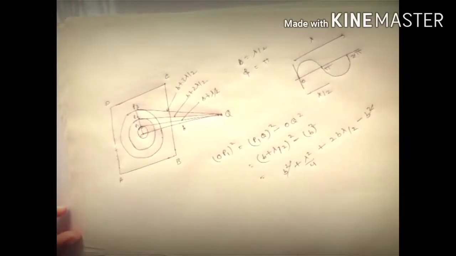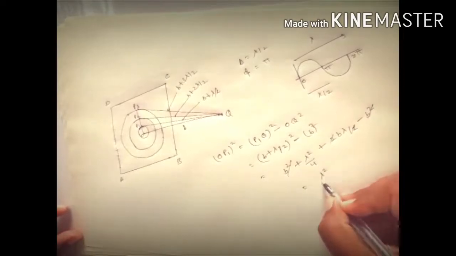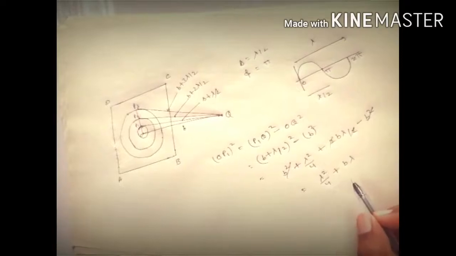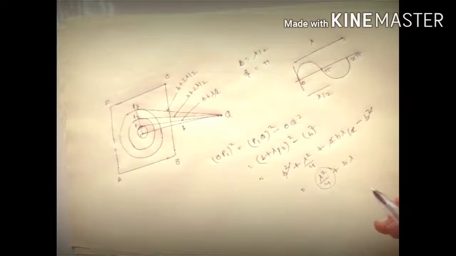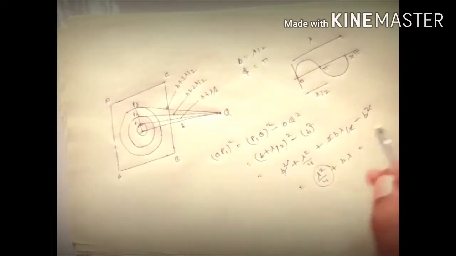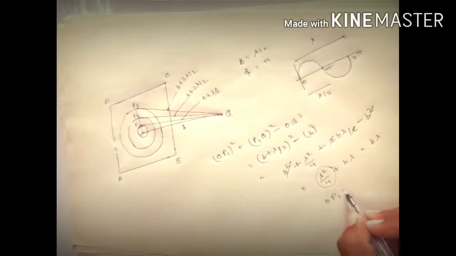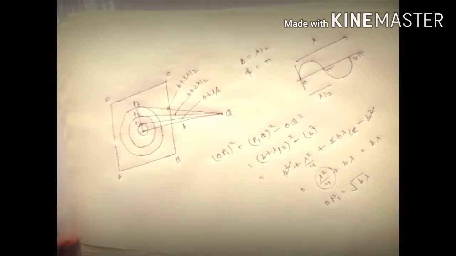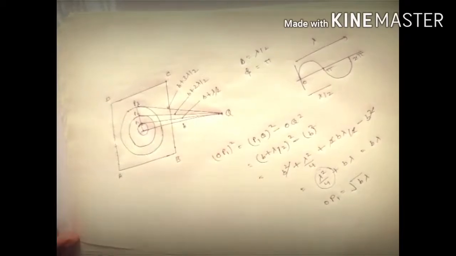B square cancels out, and we got finally lambda square by 4 plus B lambda. Now lambda is very small, so this term can be neglected, and finally we got OP1 square equal to B lambda, or OP1 is equal to square root of B lambda. This is the radius of the first half period zone OP1.